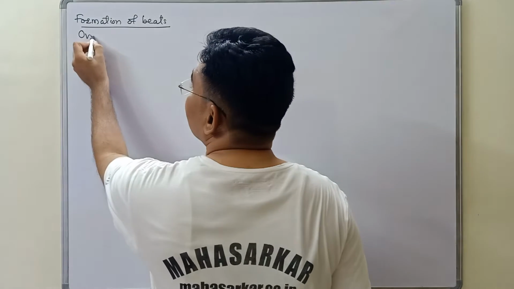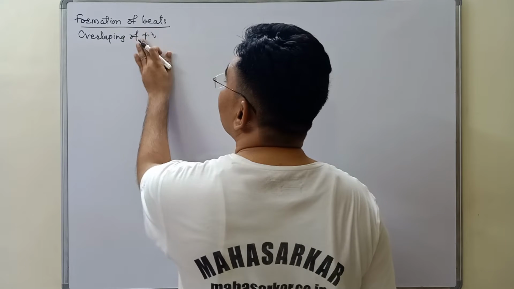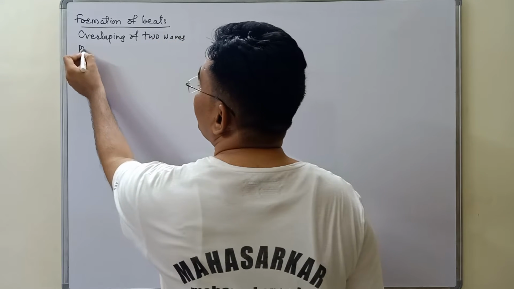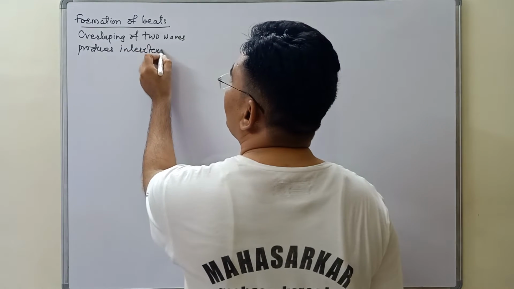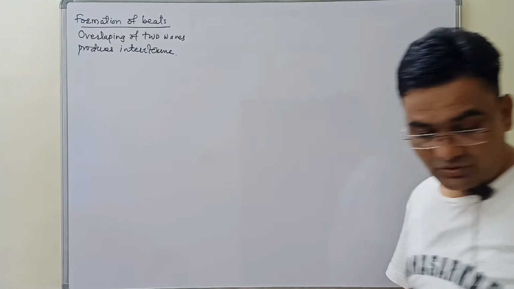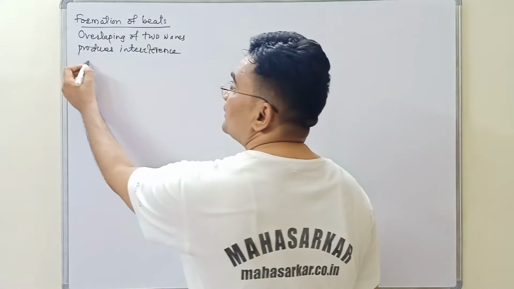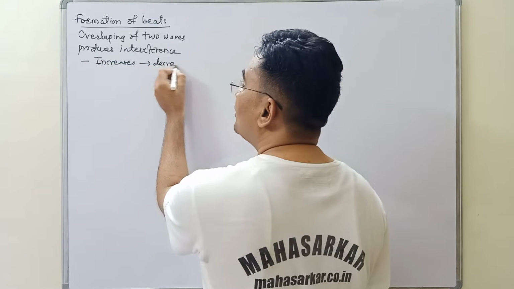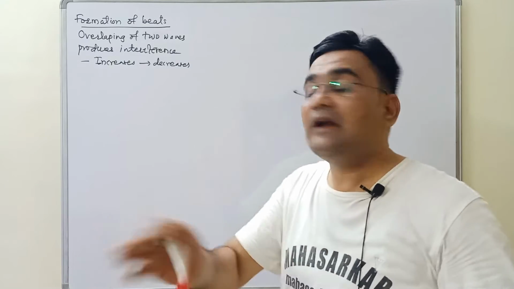So overlapping of two waves produces interference of the wave. During interference, intensity increases and then again decreases. So what we get as the result is the impact of increase and decrease of intensity alternately.